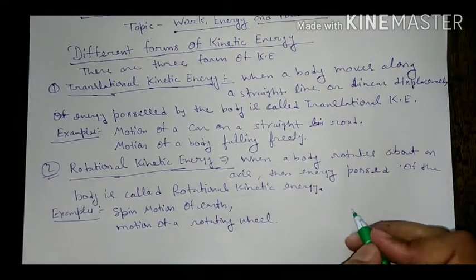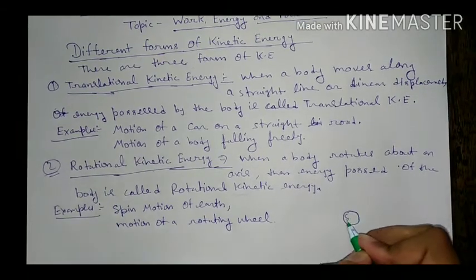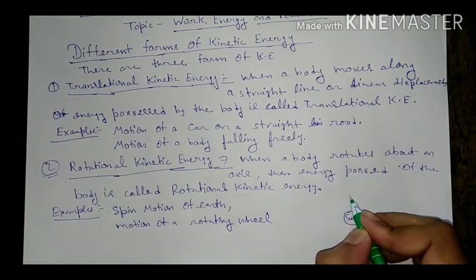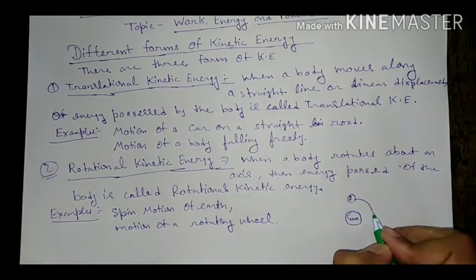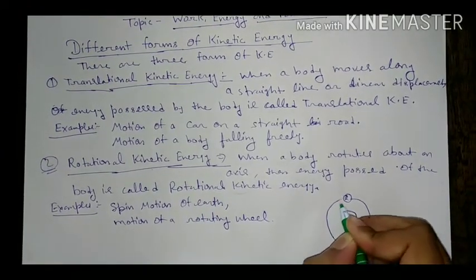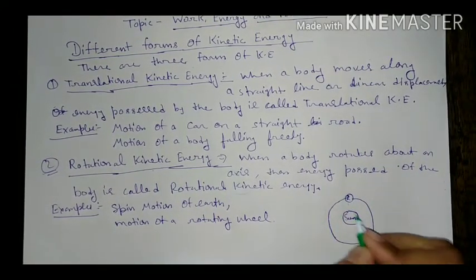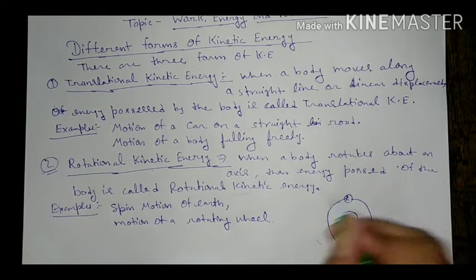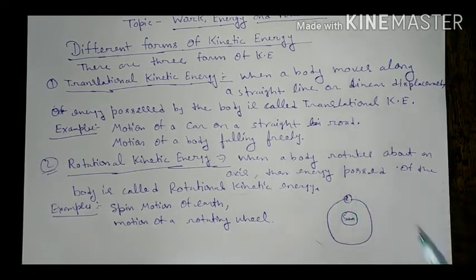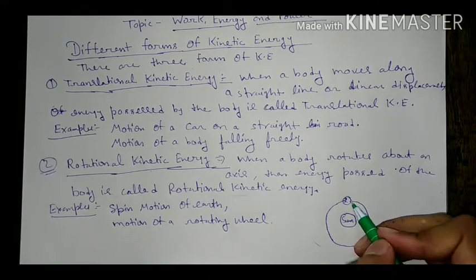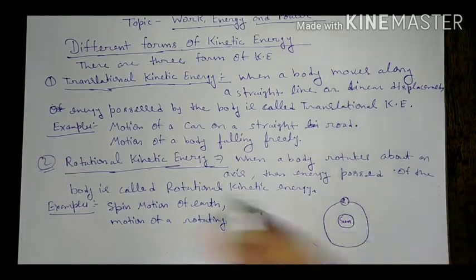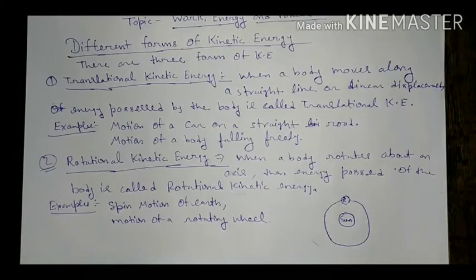When the earth rotates around the sun, it follows a fixed axis. It covers a rotational motion, which means it has energy. Which energy? Kinetic energy. Which type of kinetic energy? Rotational kinetic energy. Okay, students.